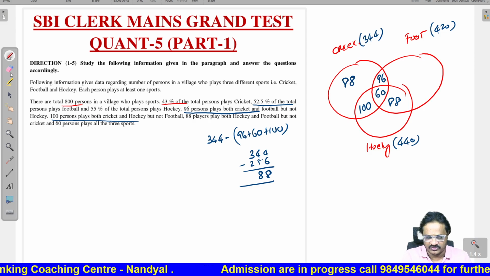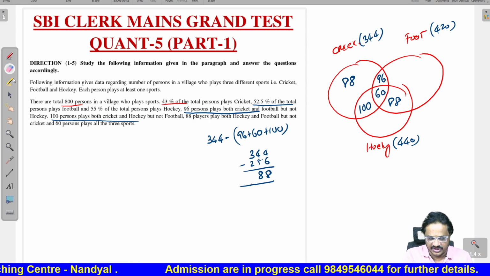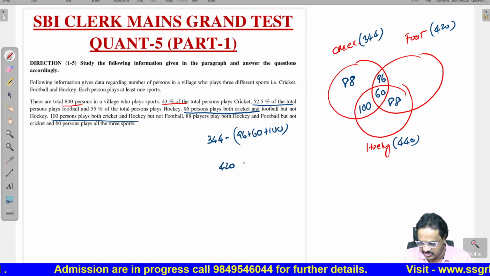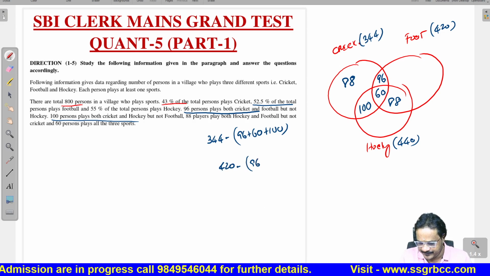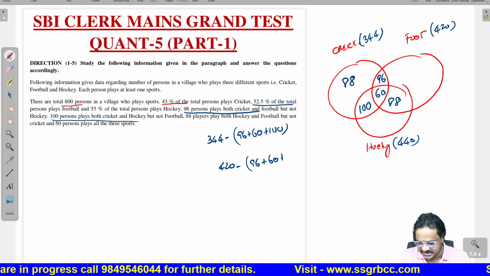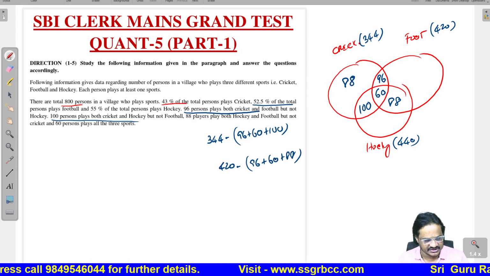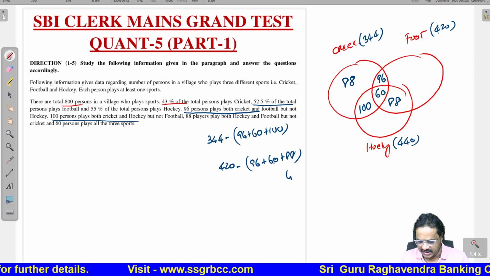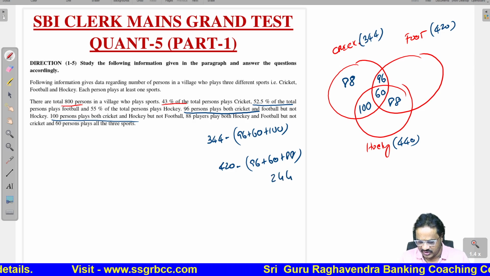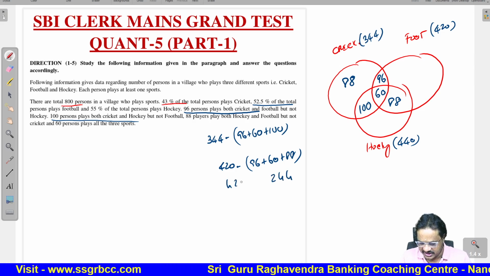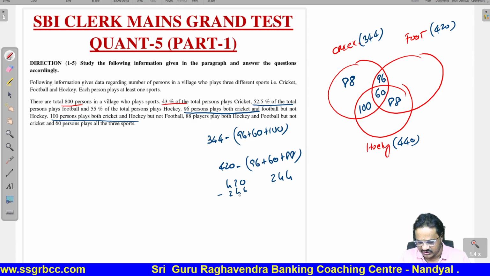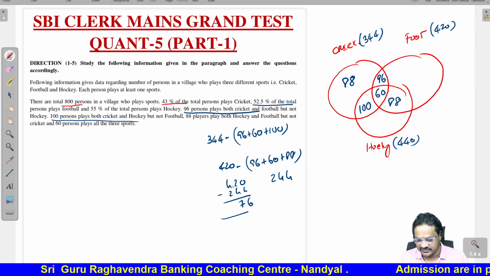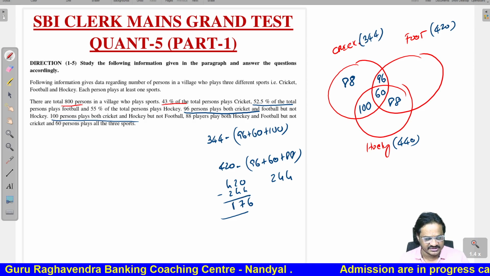If you come to football, that is only football. Only football is nothing but 420 minus 96 plus 60 plus 88. Now if you do this total, it is 8 plus 6, 14, 9, 15 and 244. So the difference of 420 and 244, 10 minus 4, 6, 11 minus 4, 7, it is 176.